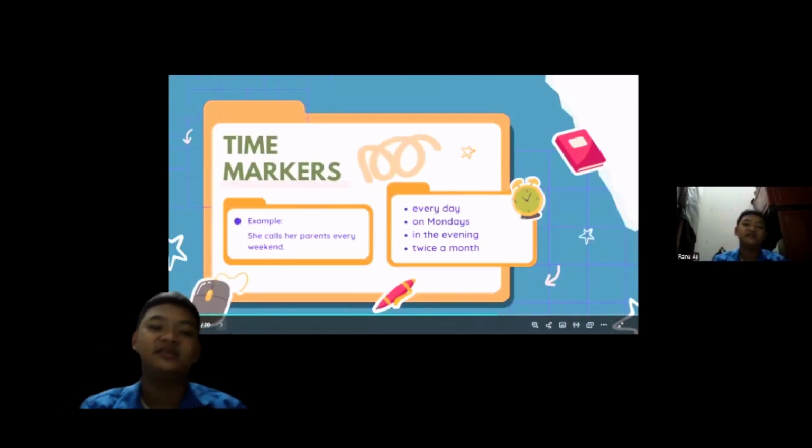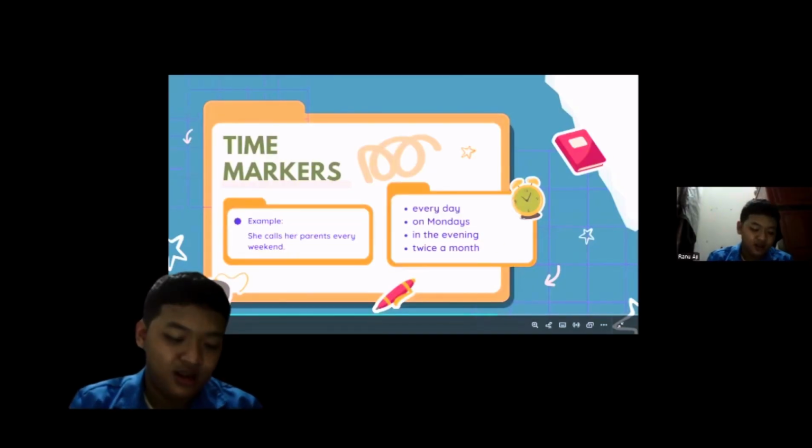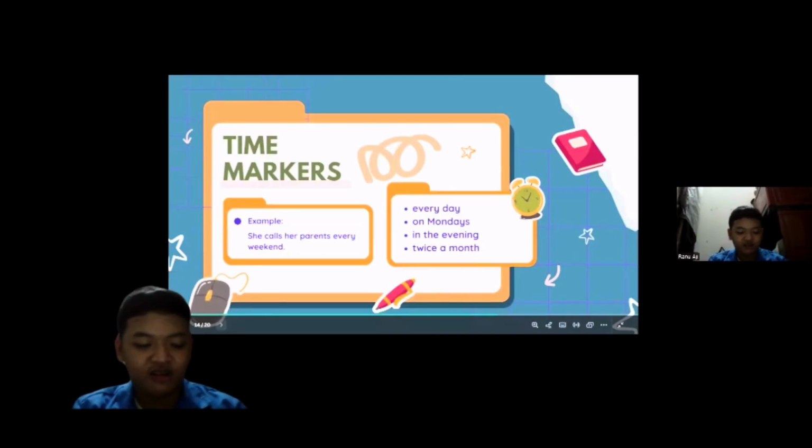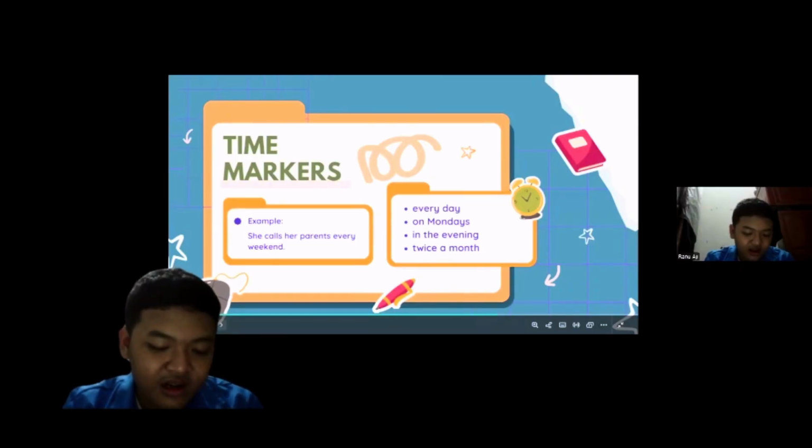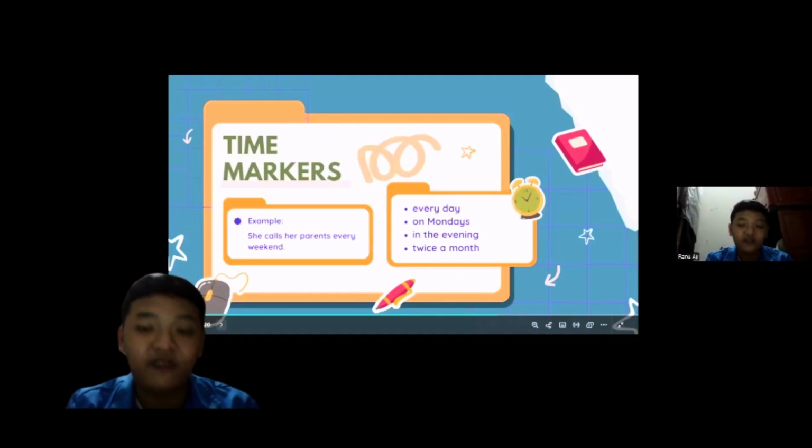Time markers. Time markers are words that show how often or when something happens. For example, every day, on Monday, in the evening, or every week, every month. Example sentence: she calls her parents every week.